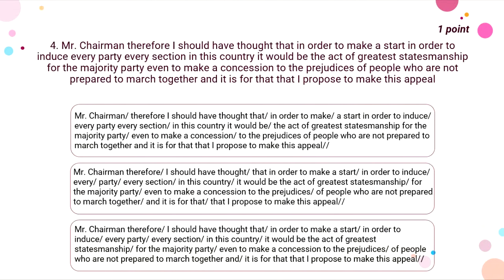So here in the fourth question we have again a sentence. We got to again figure out the appropriate pauses for the sentence, right?